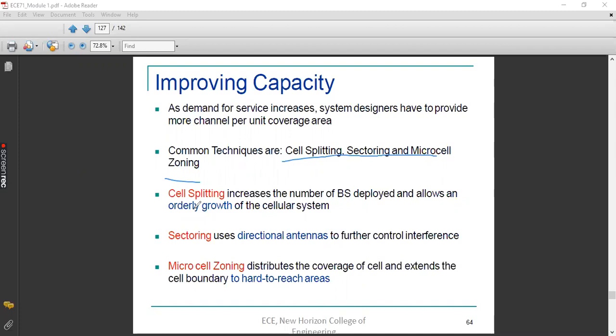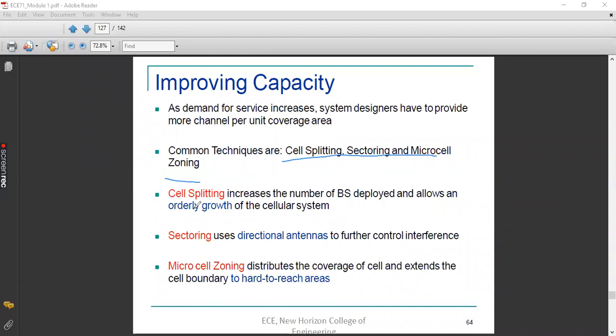The only thing is that the coverage area will decrease, because we are dividing the very large hexagonal cells into small cells, isn't it? So the newly designed cells within a larger cell will be of small radius. So the coverage area will decrease. Okay, and we are trying to increase the capacity. So the remaining two we'll look into afterwards. So I'll try to finish cell splitting.